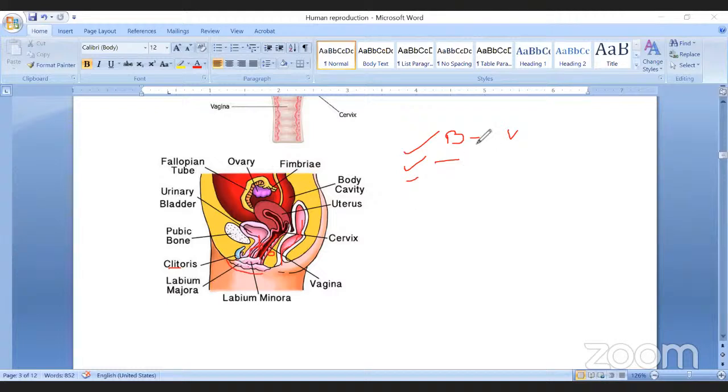Okay, three glands here. Bartholin gland, function is production of viscous fluid. Paraurethral gland, function is production of mucus. And the mammary gland is also one of the secondary sex organs of the female. I will go to the next diagram. Next, the vulva, that is the external genitalia. It includes the clitoris, labia majora, labia minora, and mons pubis.